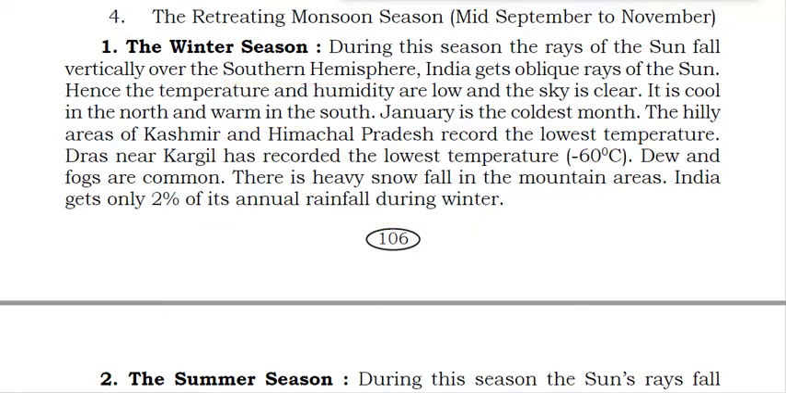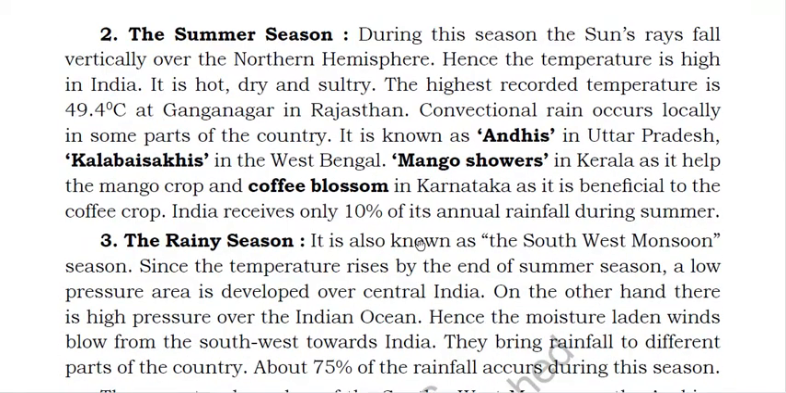Okay, next, we'll read about the next season. The next season is the summer season, when you are having your summer holidays. During the season, the sun rays fall vertically over the northern hemisphere. In the winter season, we have read that the sun rays fall on the southern hemisphere, but in the summer season, the sun rays fall on the northern hemisphere. Hence, the temperature is high in India. It is hot, dry, and sultry.